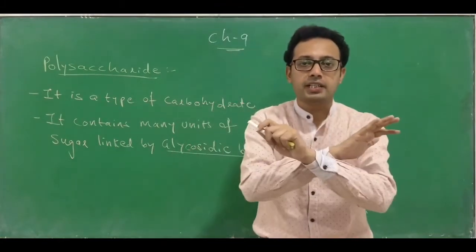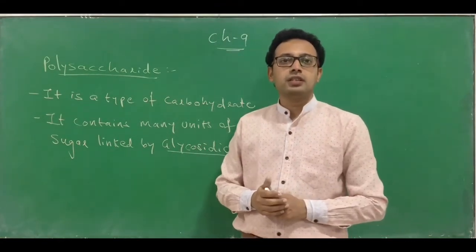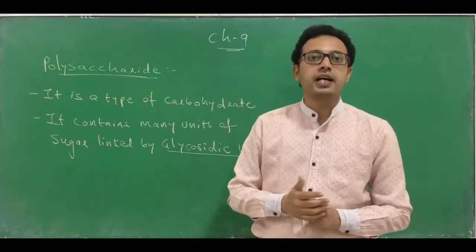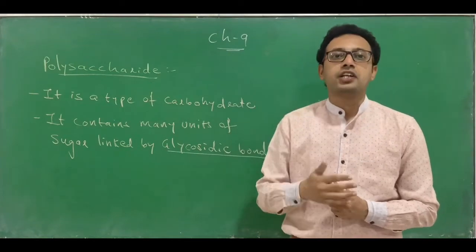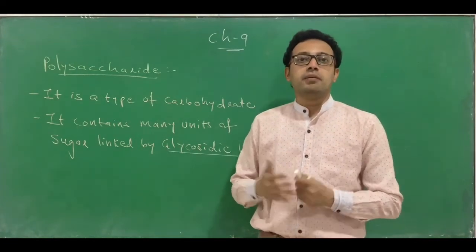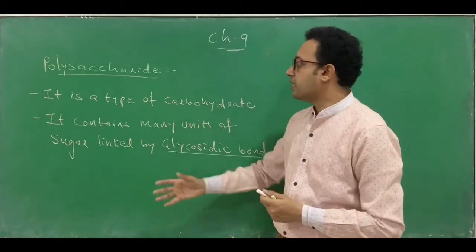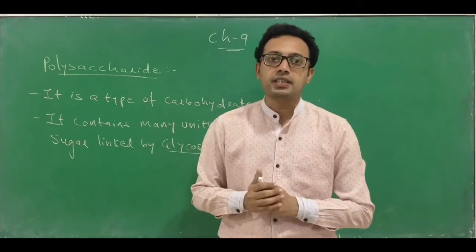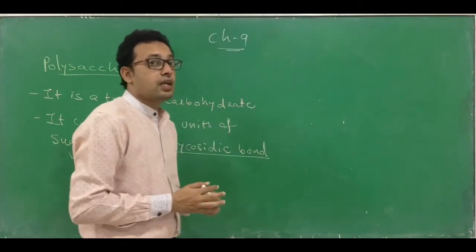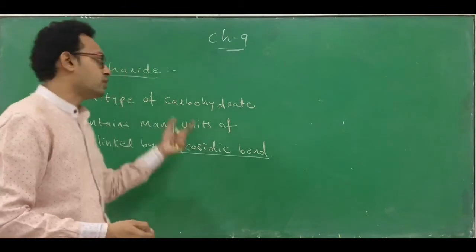Polysaccharides usually are not sweet in taste, they are not soluble in water, they can be hydrolyzed, and because this is a polymer form, it cannot cross a plasma membrane because it is larger in size. So these are the characteristics of a polysaccharide that we have already learned while discussing the different types of carbohydrates. Now today we have to learn the different examples of this polysaccharide.